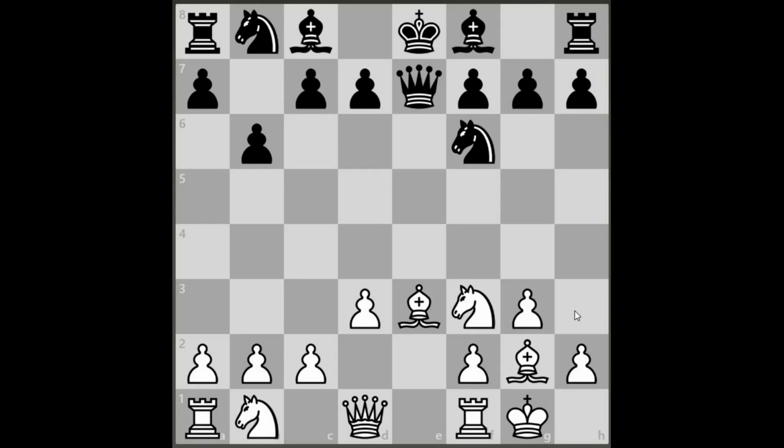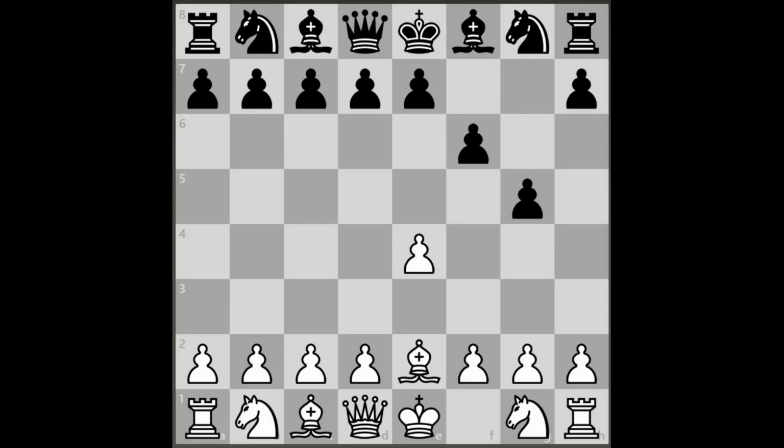Indirect attack is, now it is white's turn to move. White moves his rook here. This type of move is called indirect attack. Actually, he is attacking the queen, but his intention is to move and capture this pawn. And this bishop cannot be taken by these pawns because the rook will take off the queen.